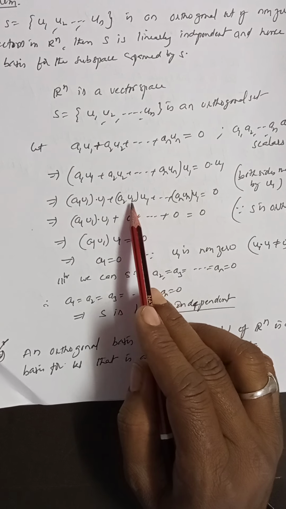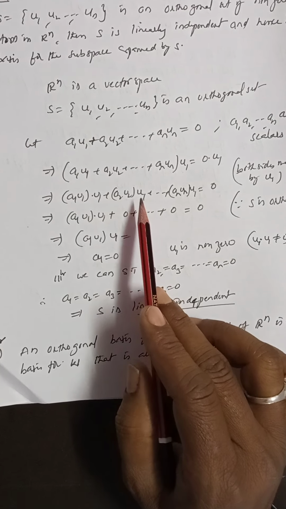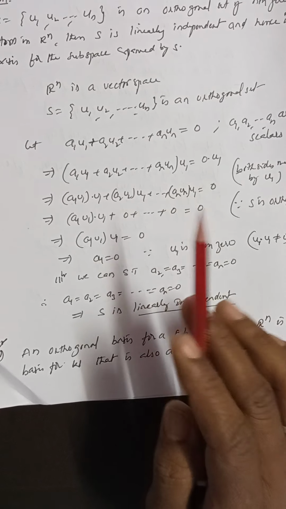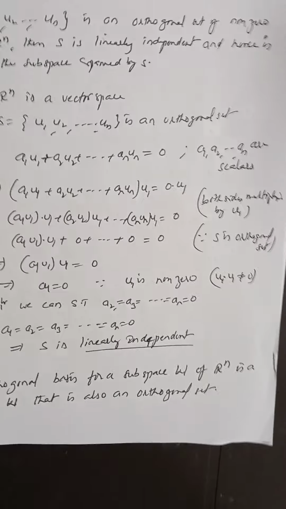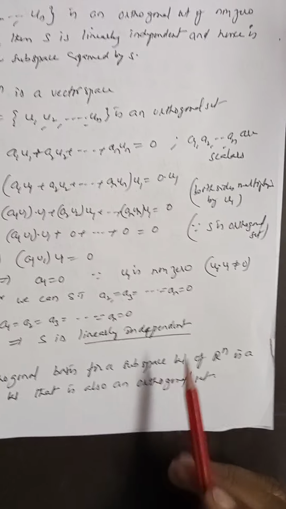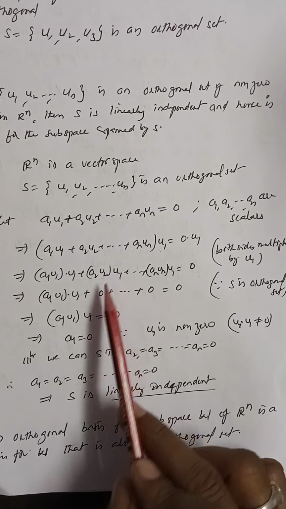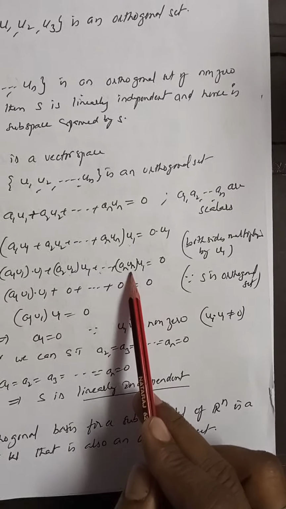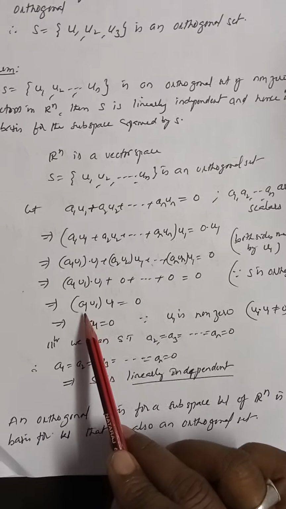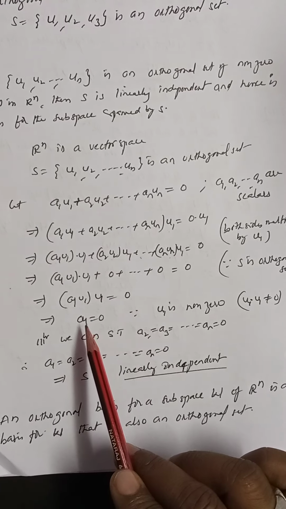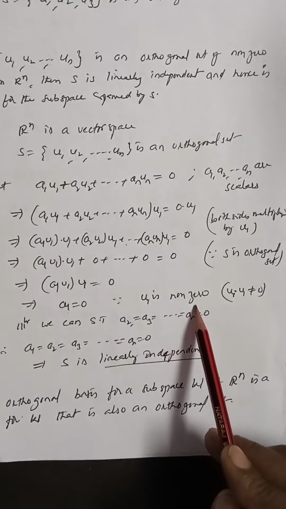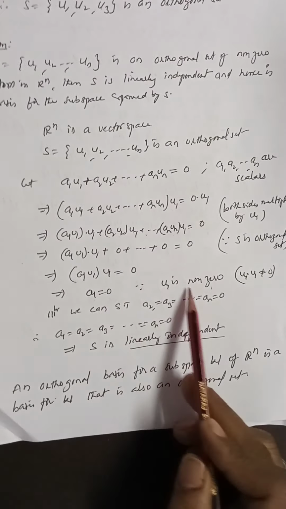Now u2 and u1, what is the product of u2 and u1? That is 0, because u1, u2 and so on un are orthogonal. Orthogonal means S is an orthogonal set, which means the inner product of distinct vectors is equal to 0, so u2 dot u1 is 0, u3 dot u1 is 0, un dot u1 is 0. Now simplifying, a1 u1 dot u1 is equal to 0. That implies, since u1 is non-zero in the given statement, all the vectors are non-zero. Therefore, since u1 is non-zero, a1 must be equal to 0.